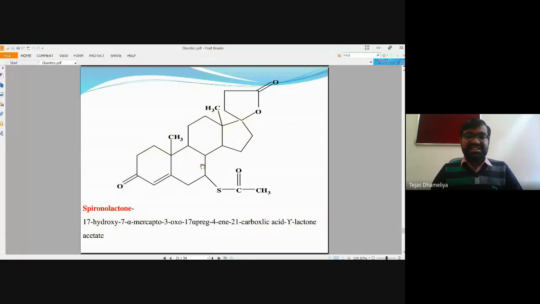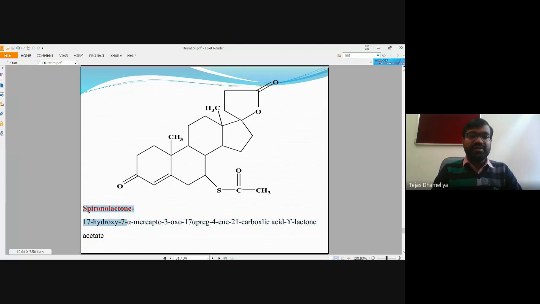Okay, so this is the structure of spironolactone. You can see here these are the 4 connected carbons, so don't misinterpret them. The IUPAC name is given over here, and it possesses a pregnane nucleus. The steroidal nucleus might have been taught to you by Dr. Dipen Sureja, right? It possesses a cyclic 5-membered ketone, and that's why it is termed a lactone.